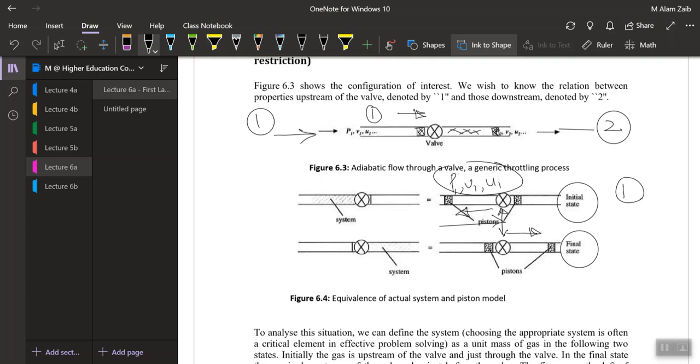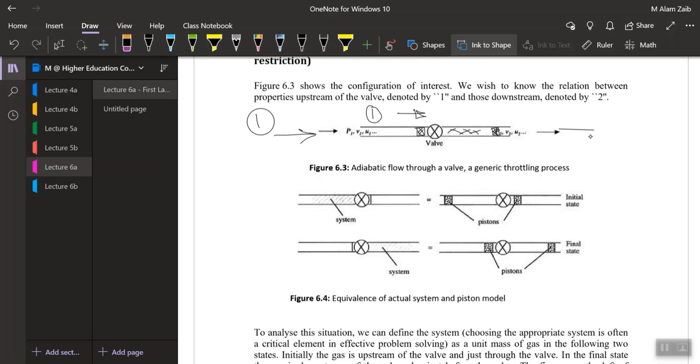So we define this system in a very simple manner: pressure P1, volume V1, and internal energy U1, going from state 1 to pressure P2, volume V2, and internal energy U2.